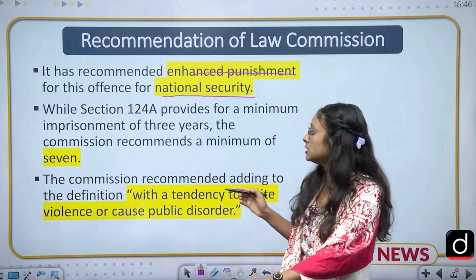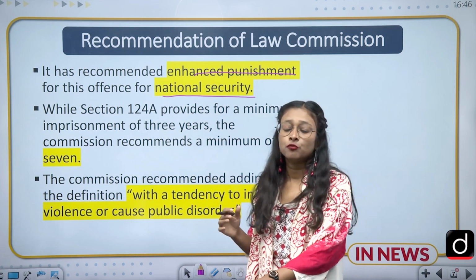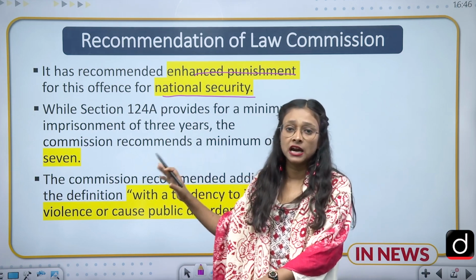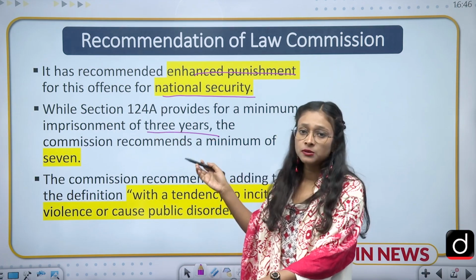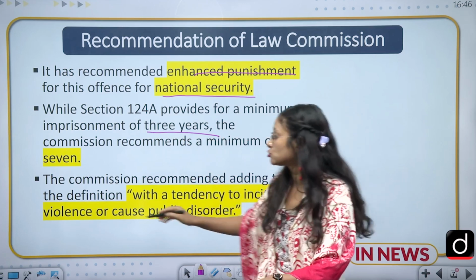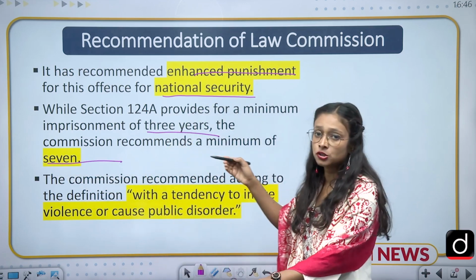The second recommendation is about the minimum imprisonment regarding sedition. Currently this is 3 years, but the Law Commission has said that it should be increased to 7 years. So this is the recommendation by the Law Commission.